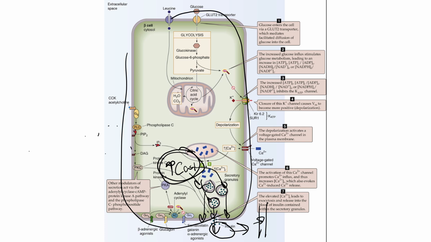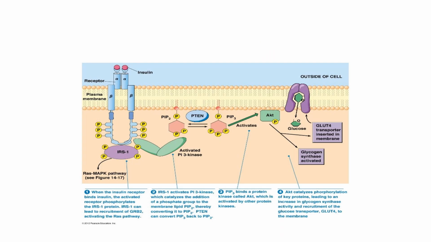And in the next lecture, what we're going to do is talk about how insulin levels rising in the bloodstream, right? When blood sugar levels increase, pancreatic beta cells release insulin, and now insulin is elevated within the bloodstream. We're going to talk about how insulin rising within the bloodstream actually goes over to our skeletal muscle cells, imagine this as the plasma membrane of a skeletal muscle cell, and how insulin triggers the skeletal muscle cells to be able to take up that glucose that is now elevated within the bloodstream.